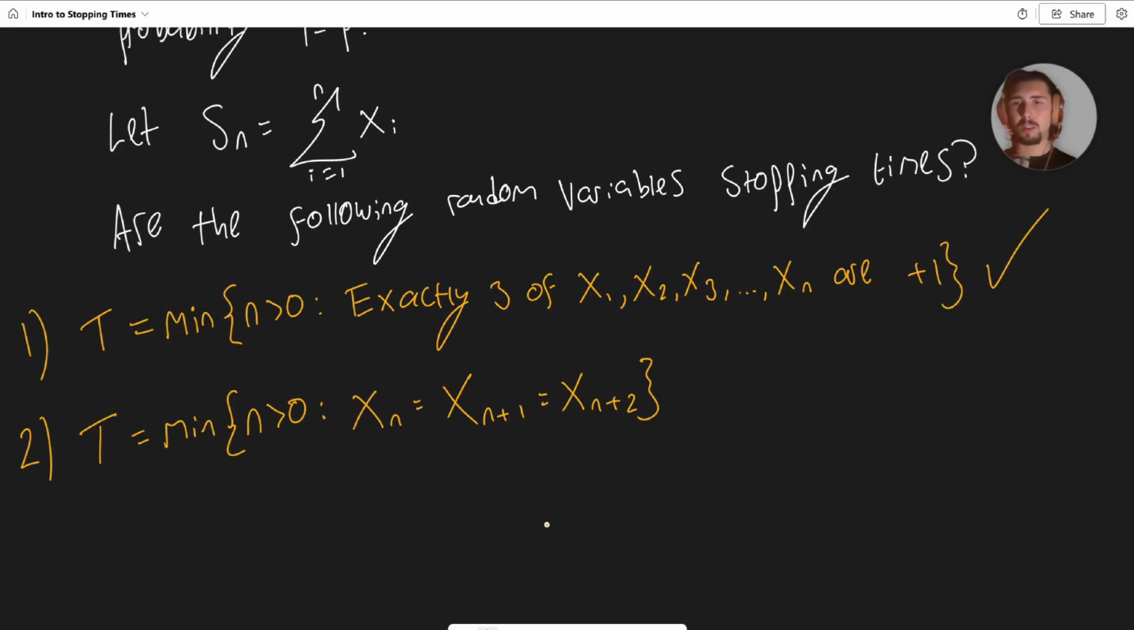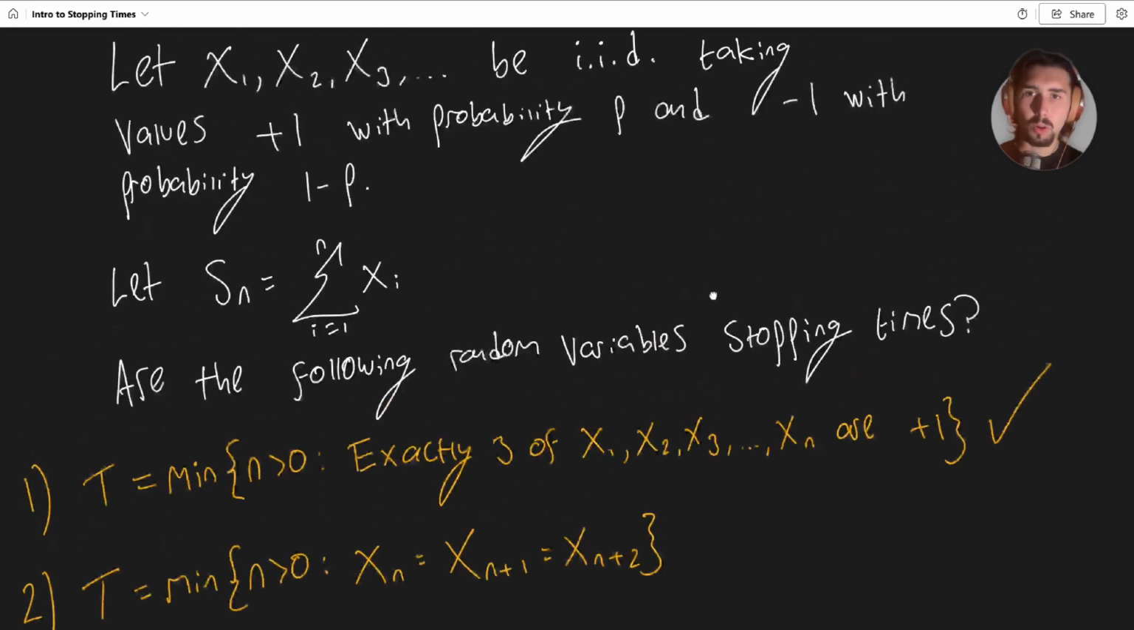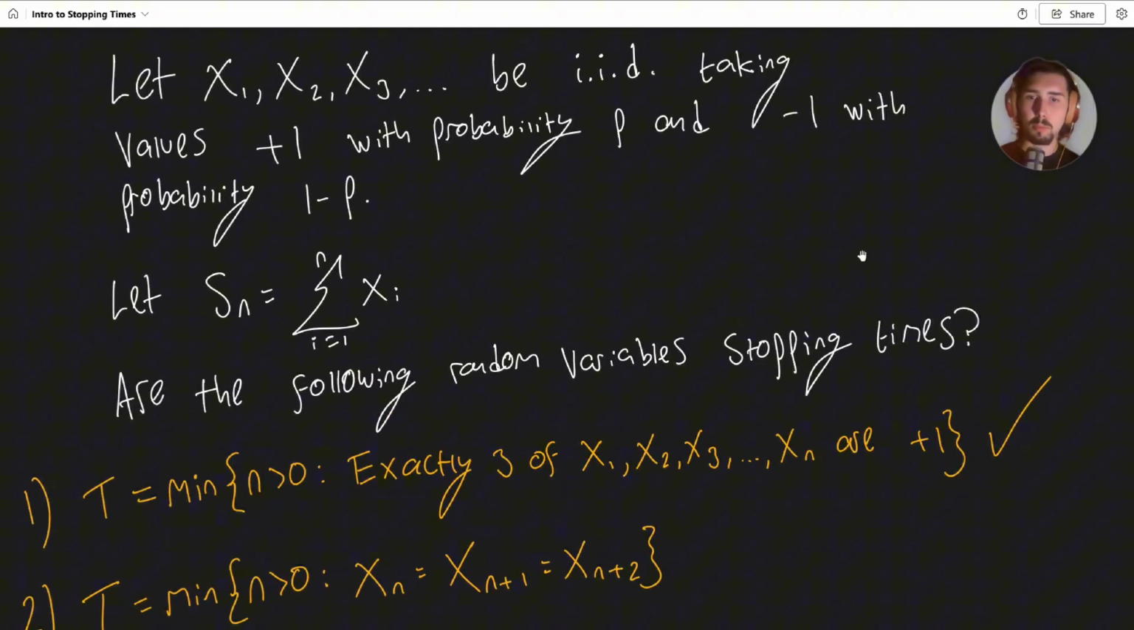Okay, here's our second one. T is the minimum value of n greater than 0 such that xn equals xn+1 equals xn+2. Again, think about whether that is a stopping time or not. Remember what the xi's actually represent. And the answer is no, it is not a stopping time. Why is it not a stopping time? Well, because in order to know when to stop, you need to be able to see into the future because you only have from 1 up to n.